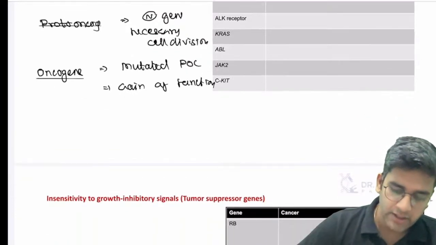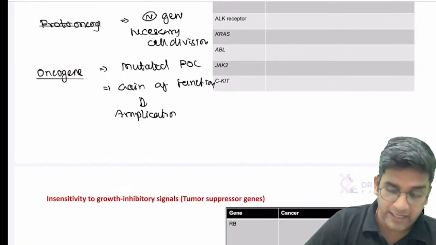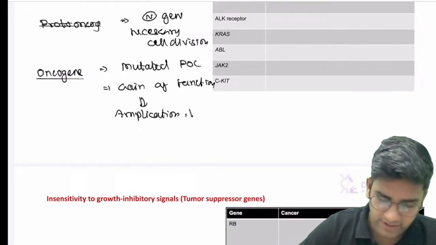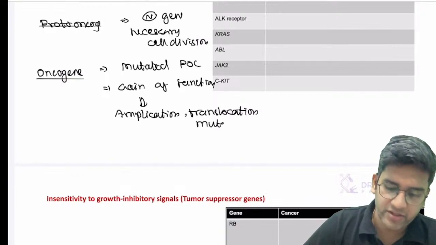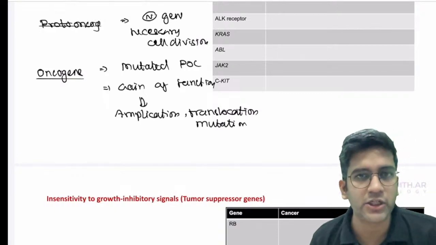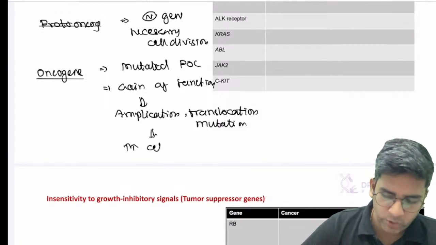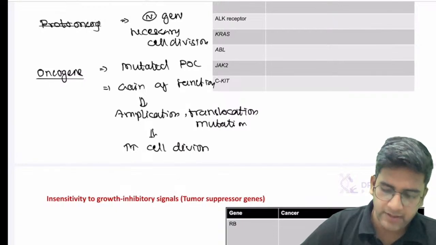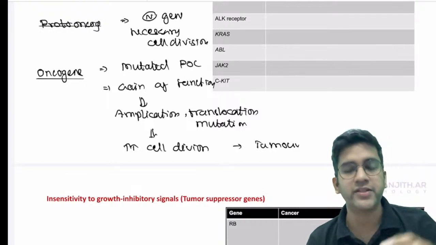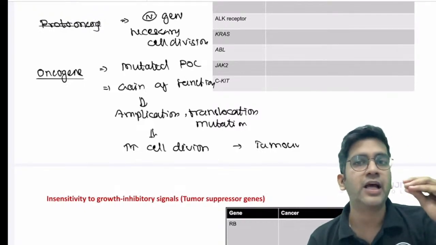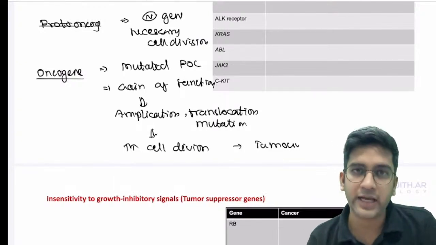Because of the gain of function mutation, it could be an amplification. You can write that. Can it be a translocation? BCR-ABL. Yes, it could be a translocation, or it could be just a mutation. Amplification is HER2/neu. Which tumor will get amplification of HER2/neu? Breast cancer, right? It can be an amplification. It can be a translocation. Because of this, there's more and more cell division, so it results in the cancer, or the tumor. The reason we want to create this illusion is, I know what a normal proto-oncogene is, and I know how an oncogene will act. It could be any of these things. Ultimately, it's going to increase cell division and cause cancer, right?